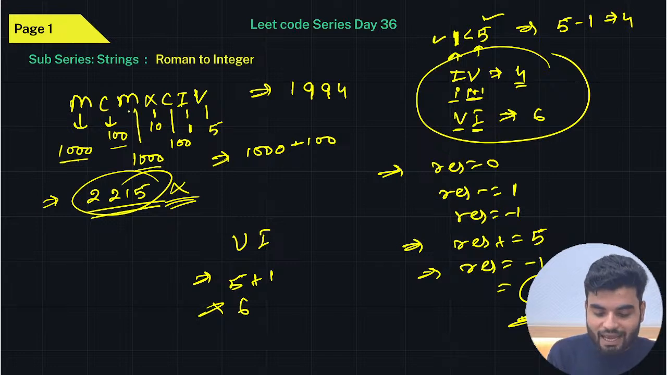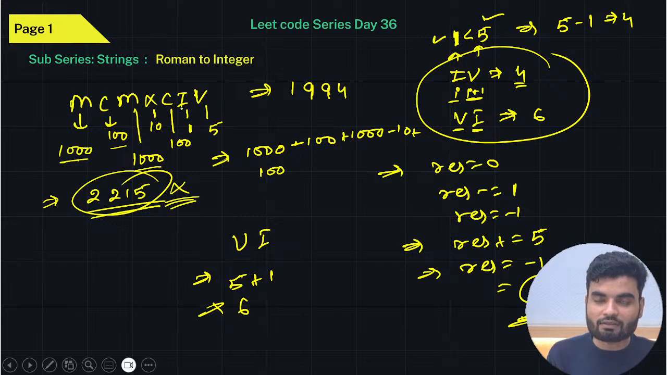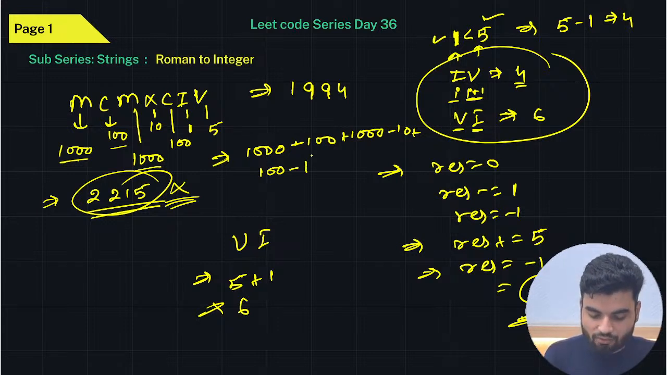Again, M. Is M less than X? No, 1000 is not less than 10. Then do plus. Again, this X. Is X less than C, which is 100? Yes, 10 is less than 100. Then do minus. Again, we have C. Is 100 less than 1? No, it is not. If it is not, then do addition, plus 100. Again, look at this I. Is I less than this V? Yes, it is. Then do minus 1. Again, V will anyhow be added at the end.